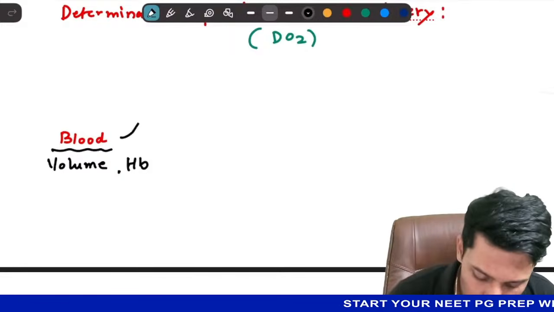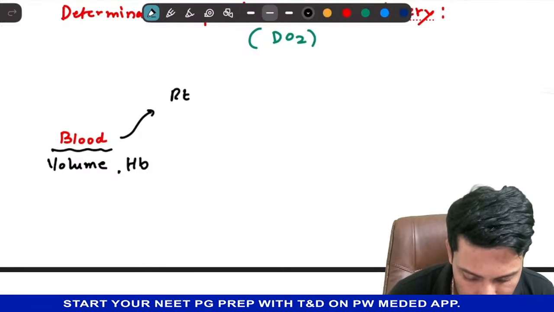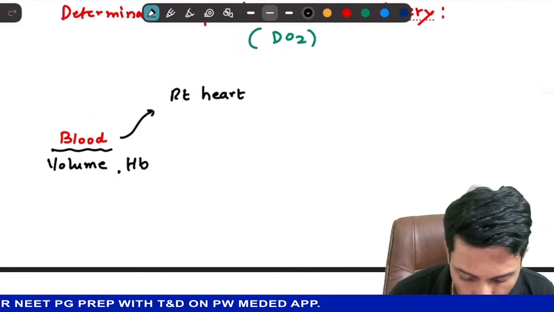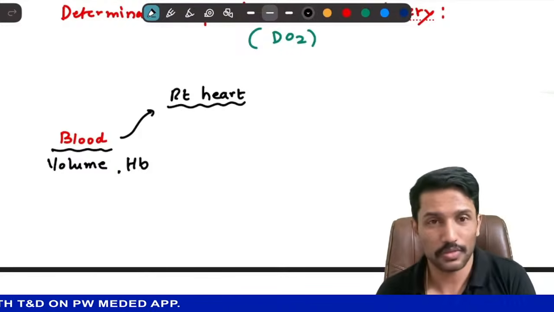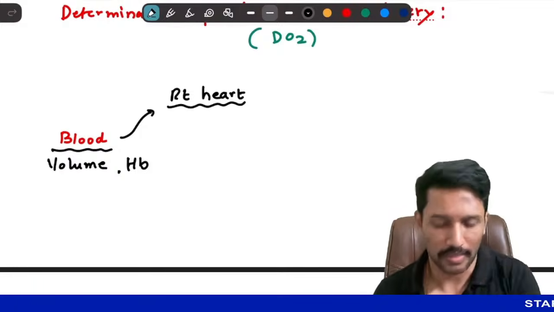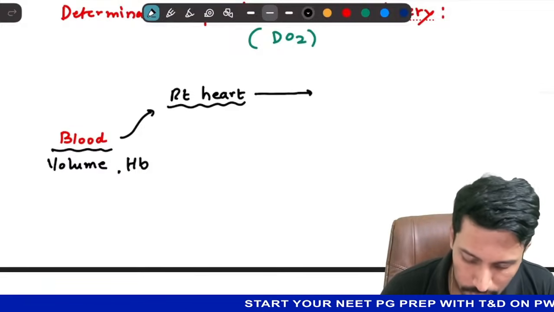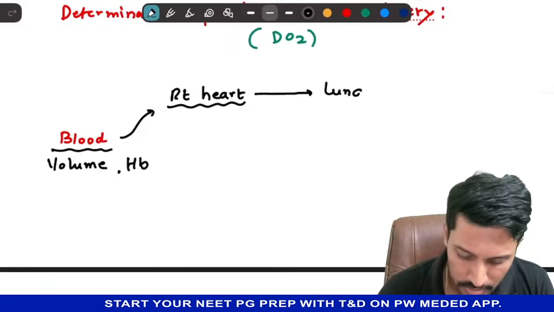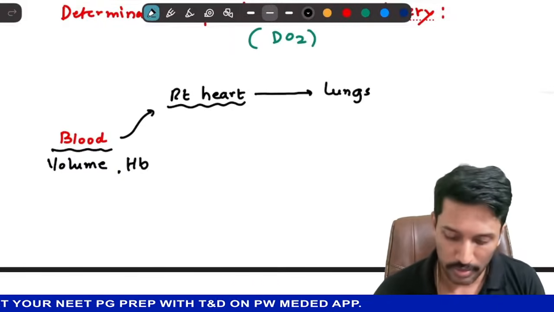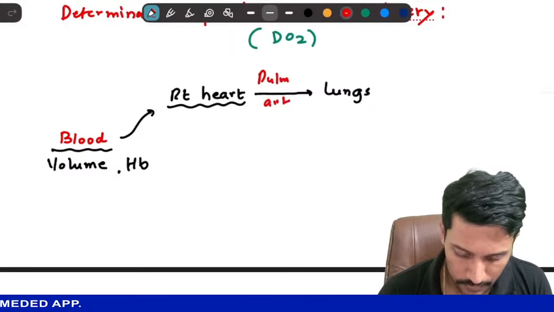Now this blood has to go to the right side of the heart, because from the tissues, the deoxygenated blood goes to the right heart. From the right heart, it has to get pumped to the lungs, right? How does it go to lungs? Through pulmonary artery.